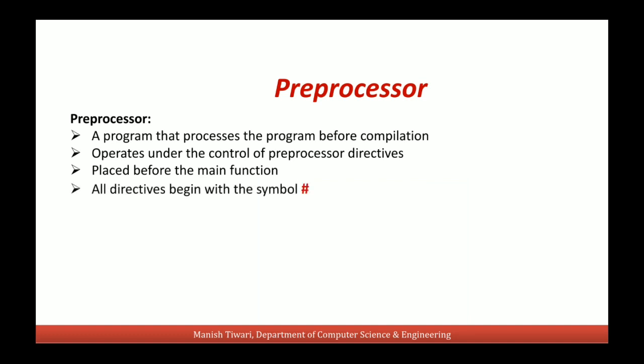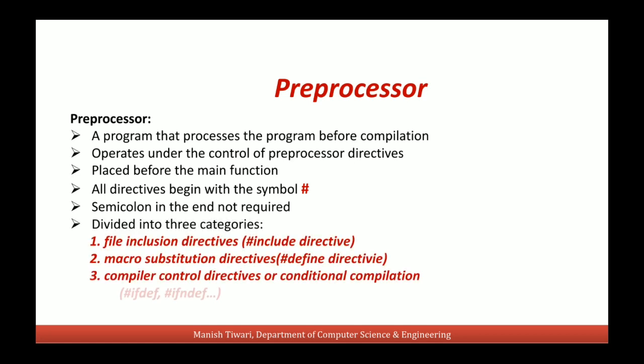the program. All directives begin with the symbol hash and we do not use a semicolon at the end of these directives. We can divide these preprocessor directives into three categories. Number 1, file inclusion directives. Number 2, macro substitution directives. And number 3, compiler control directives.